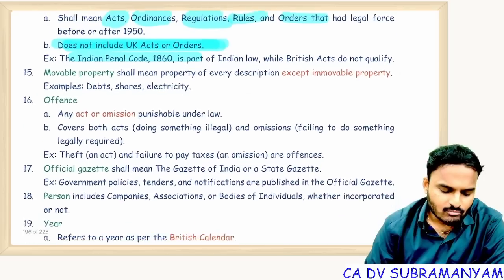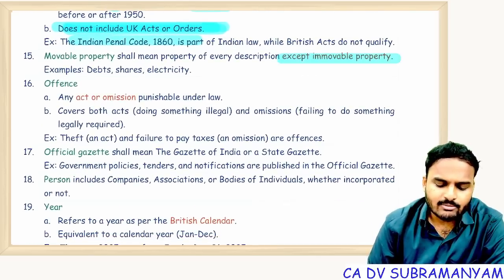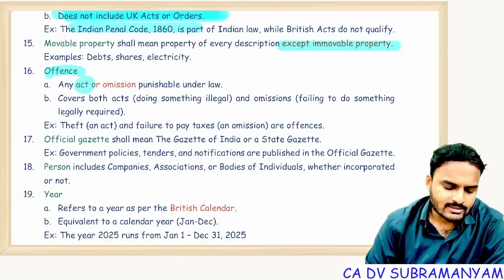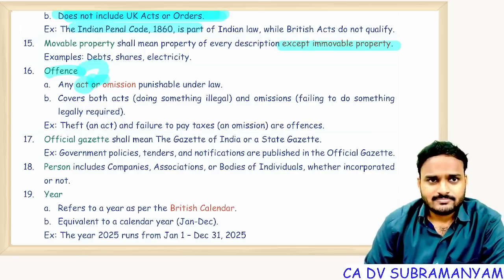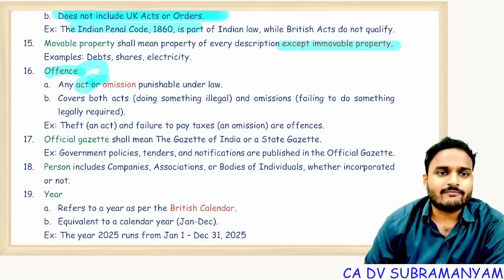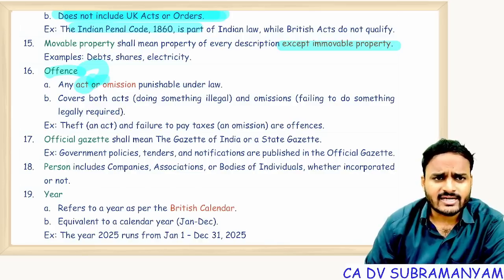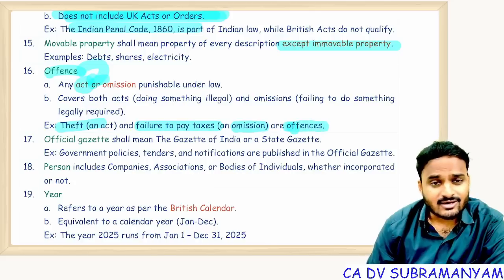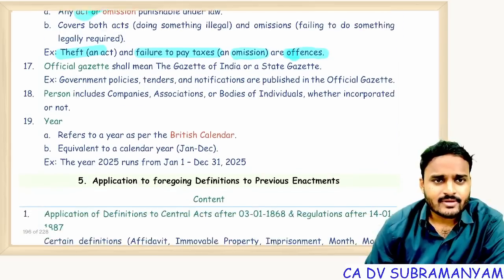Movable property: any property other than immovable property is movable property only. Offense, you remember act. Offense is an act. I told you the word act was defined in a negative manner. A civil wrong or offense comes under act. So theft is an act. Failure to pay taxes is an illegal omission. Both are treated as offenses and also treated as act.